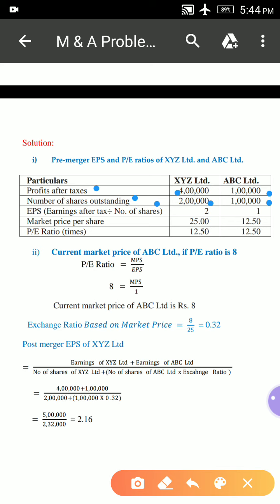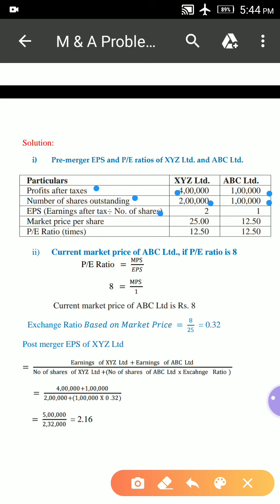In mergers and acquisitions problems, normally the information will be provided in the form of profits after taxes only. So here the formula will be EPS equals earnings after taxes or profits after taxes divided by number of equity shares.